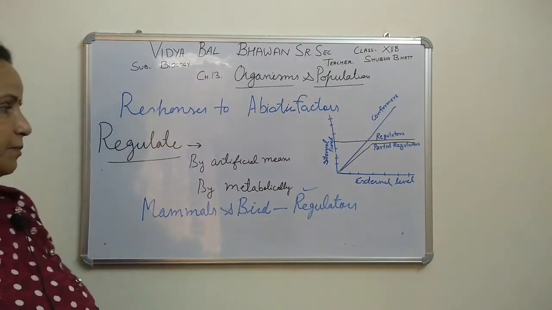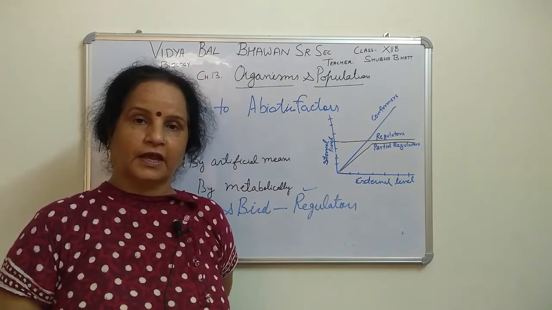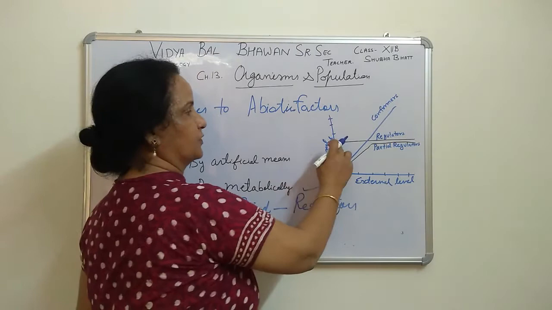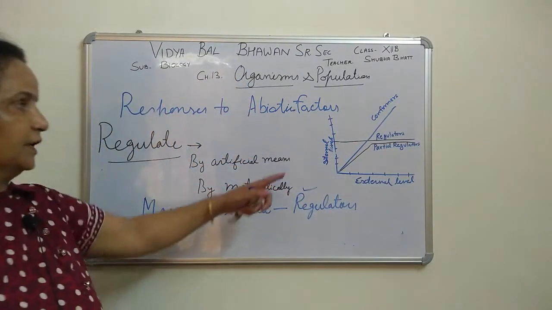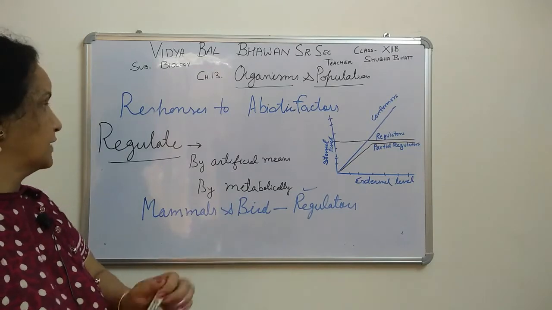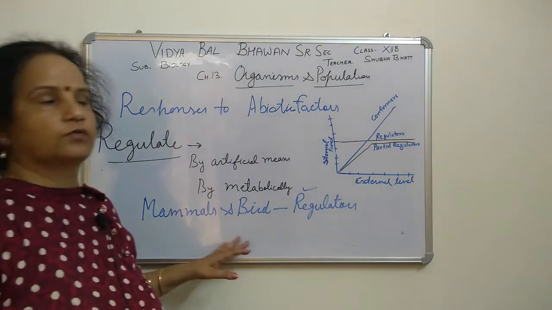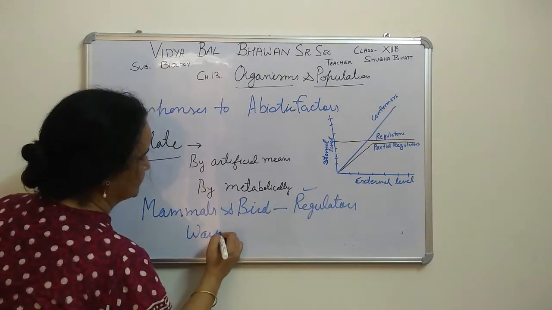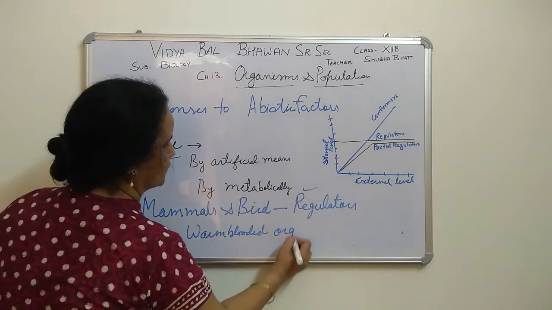The success of mammals and birds is because they regulate. They are making their body temperature, internal environment, constant, right? So mammals and birds are both warm-blooded organisms.